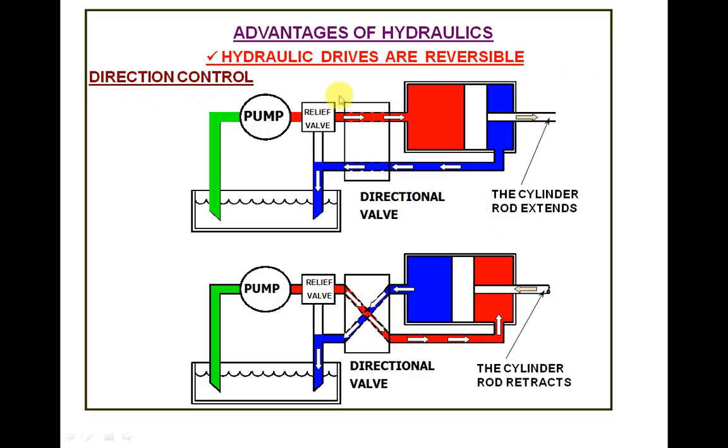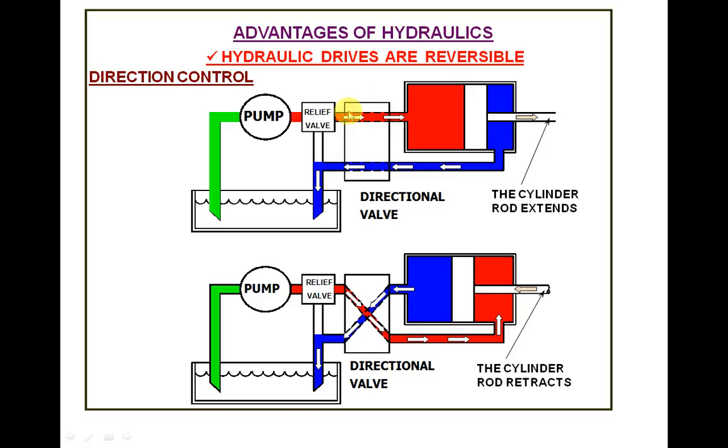So let us learn about direction control. This is a linear actuator. This is a pump. It is sucking oil from the tank, and this is a relief valve for safety. And from the outlet of this relief valve, there is a direction control valve. So the fluid is going through this control valve.